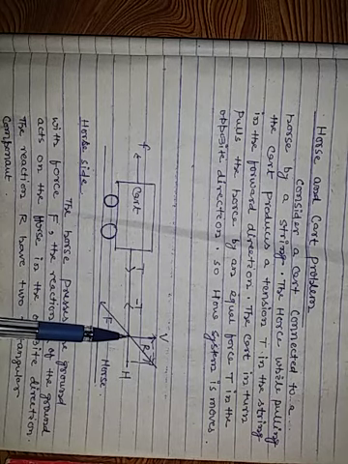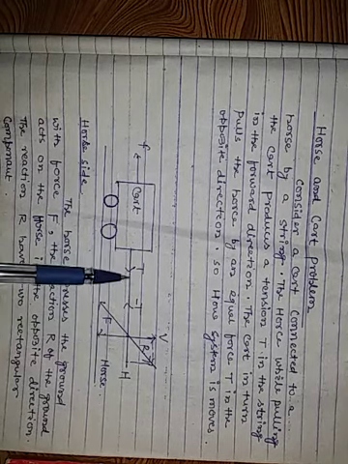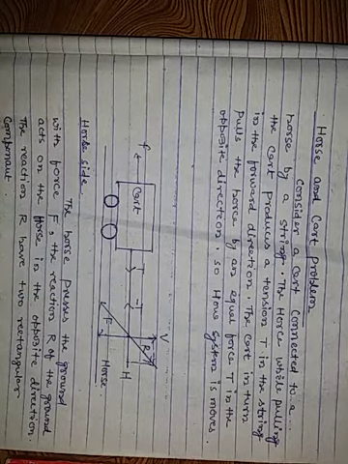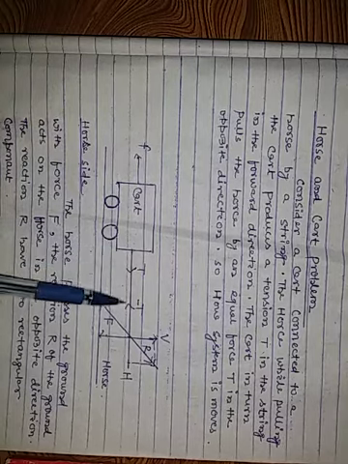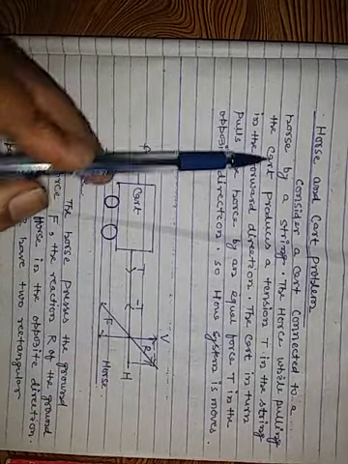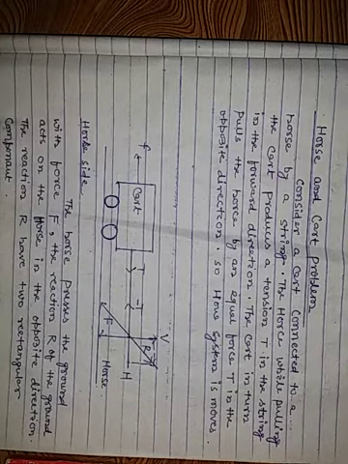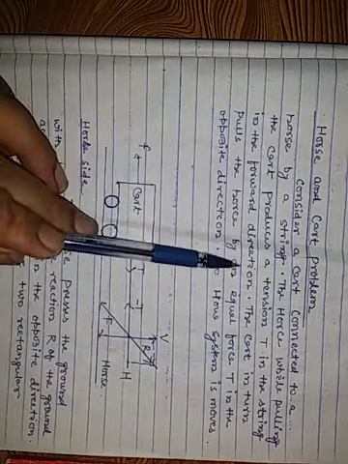This is the horse, and this is the cart, connected with the help of a string. The horse, while pulling the cart, produces a tension T in the string in the forward direction.